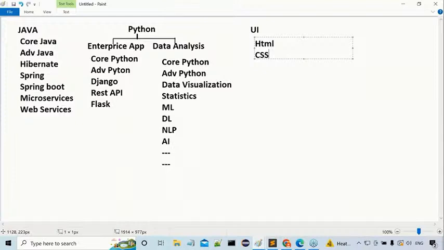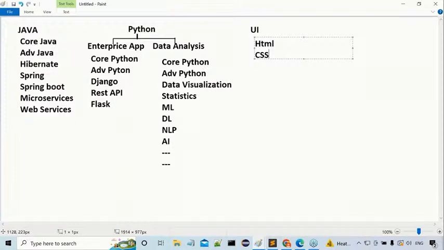Depends on your patience level. We can go for it. How much do you want to go there? This is about like what? No, UI side. Then after that, the miscellaneous part is available. Under this miscellaneous, what are we able to get here? Hadoop. Next one is like what? No, Salesforce. Then after that, mobile-based technologies like what? No, Android, iPhone, and so on and so on. Some other technologies are available here under this miscellaneous side. So understand it. These are the technologies which are available in the outside market that I am talking about now.